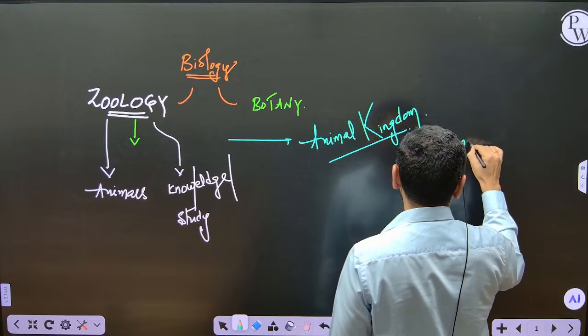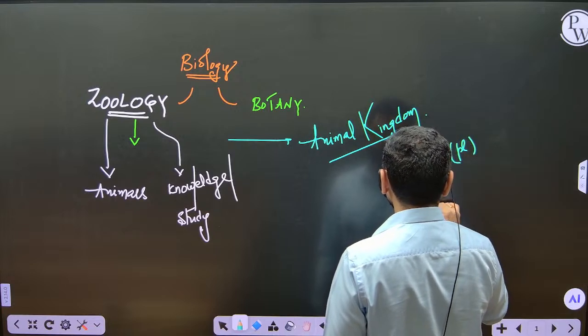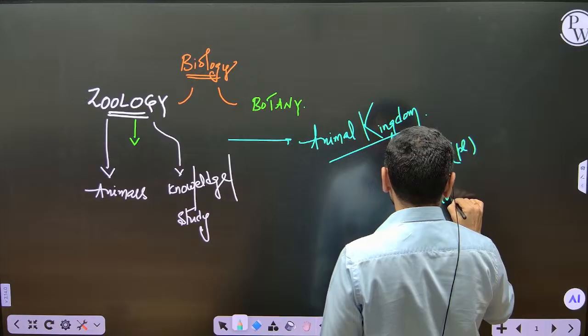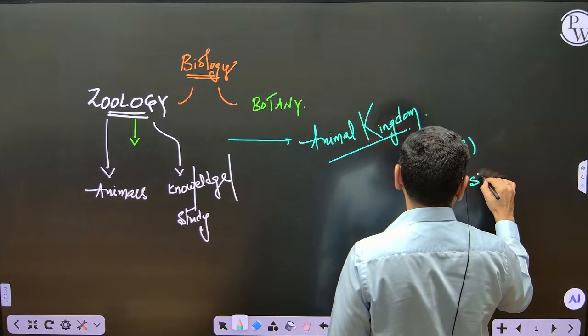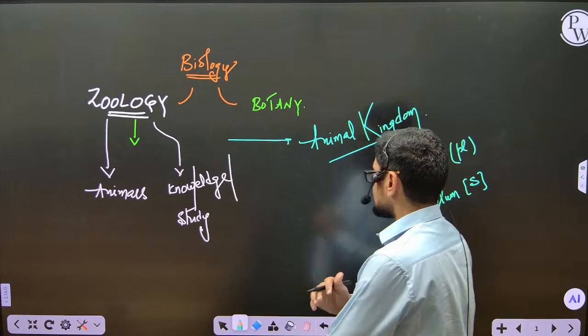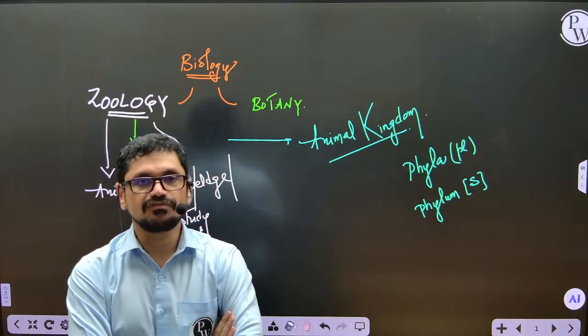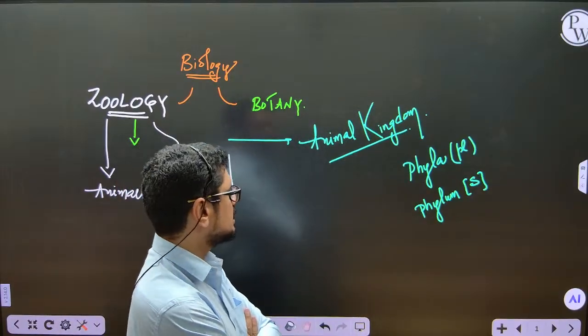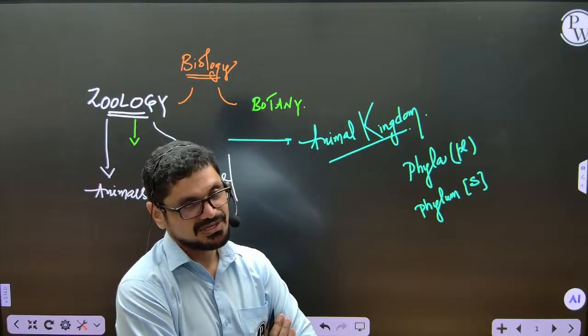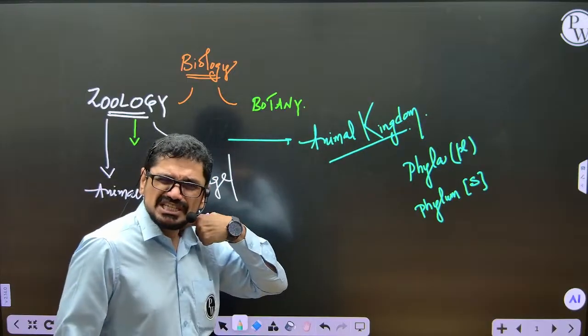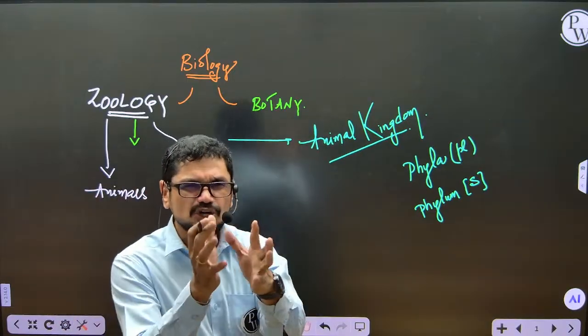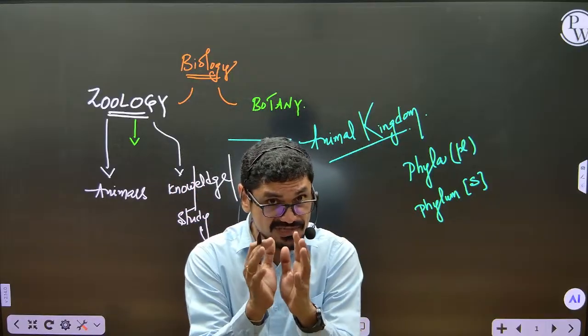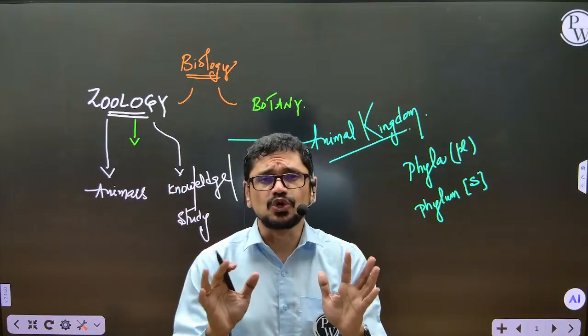Phyla is plural, phylum is singular. What do you mean by this phylum? In simple terms, phylum is nothing but a group.